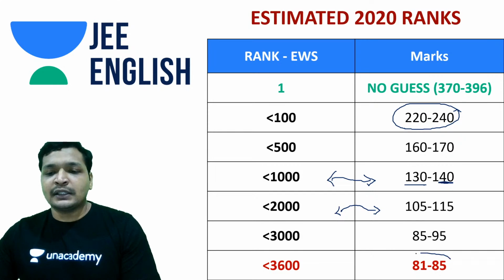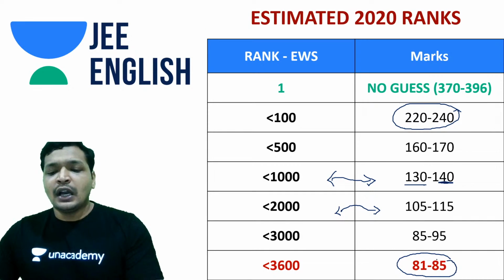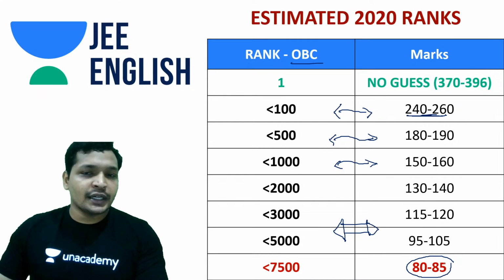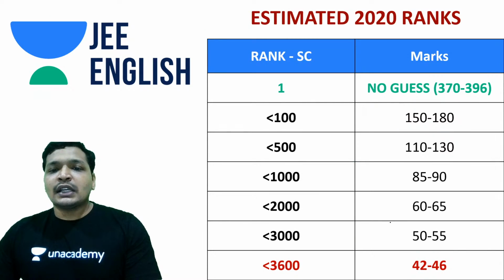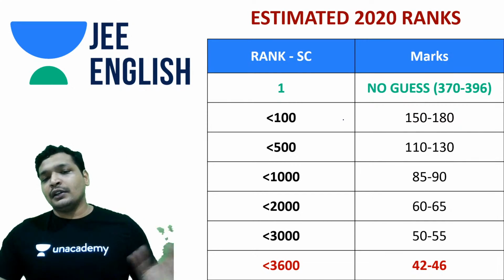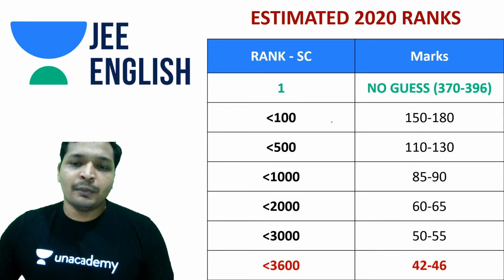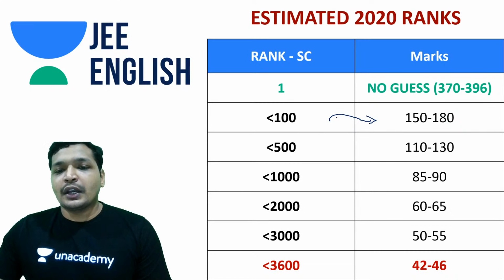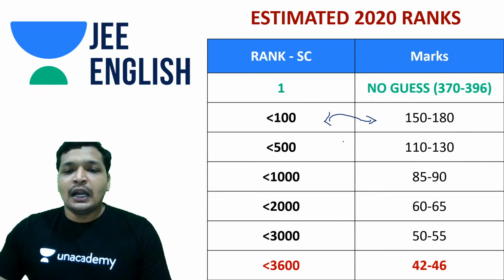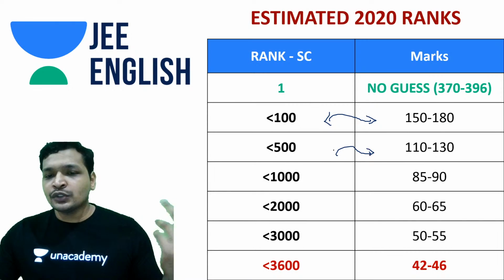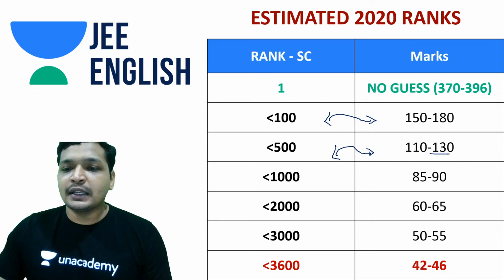You can expect that the cutoff will be anywhere around 81 to 85. I think the cutoff may be the same for PC as well. I mean the estimated cutoff, but this is because the past year data has indicated this. So coming to the next category, if you're talking about the SC domain, you need anywhere around 150 to 180 marks to get into old IITs with a good branch, and you need anywhere around 110 to 130 marks. So again, 130 marks remains the barrier.